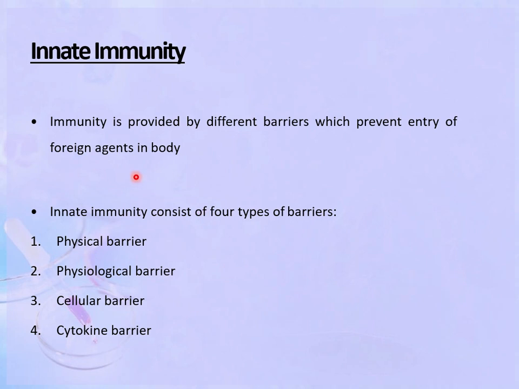The innate immunity is provided by different barriers, and these barriers prevent the entry of foreign agents in the body. There are four types of barriers which provide the innate immunity: the physical barrier, physiological barrier, cellular barrier, and cytokine barriers. So these are the four barriers of the innate immunity.